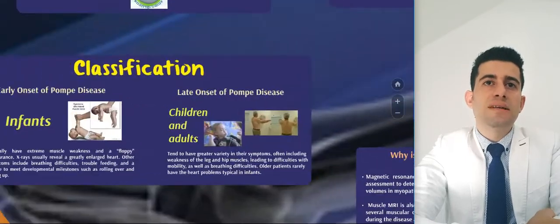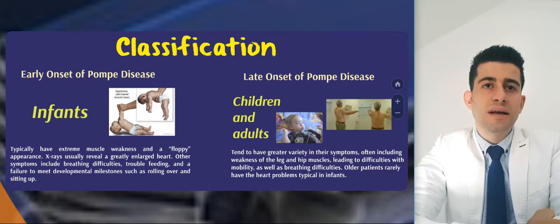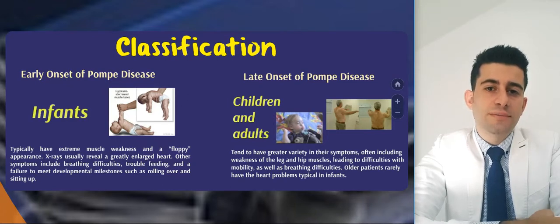There are 2 types of classification in Pompe disease. The first one is early onset. Typically they have breathing difficulties and trouble feeding, and in some cases it can cause death. The second one is late onset. Infected children or adults can have weakness of the leg and hip muscles, leading to difficulties with mobility as well as breathing difficulties, and they may need respiratory support.